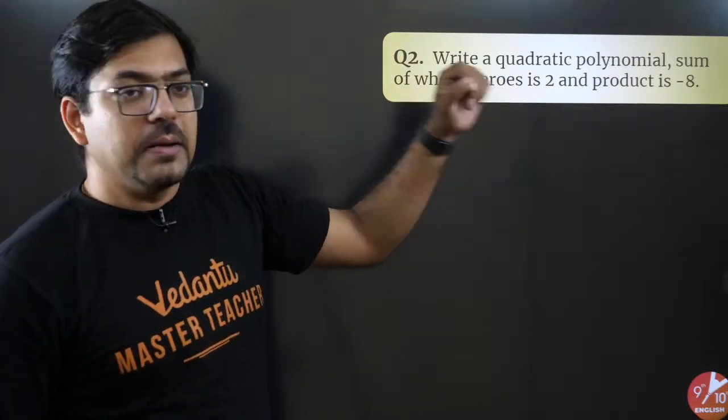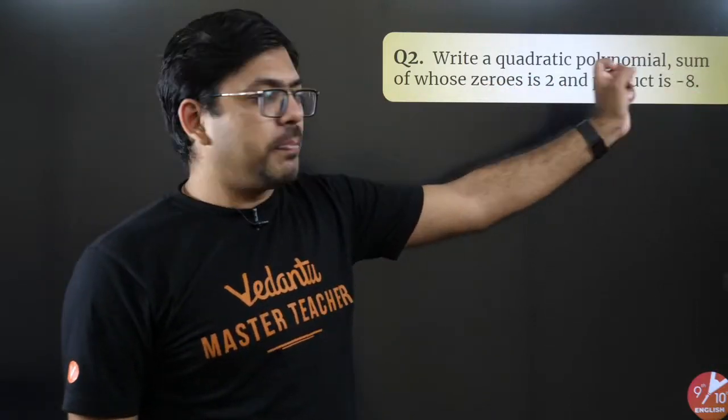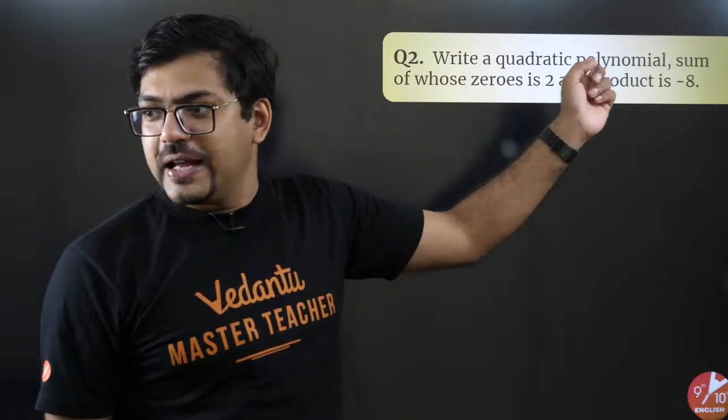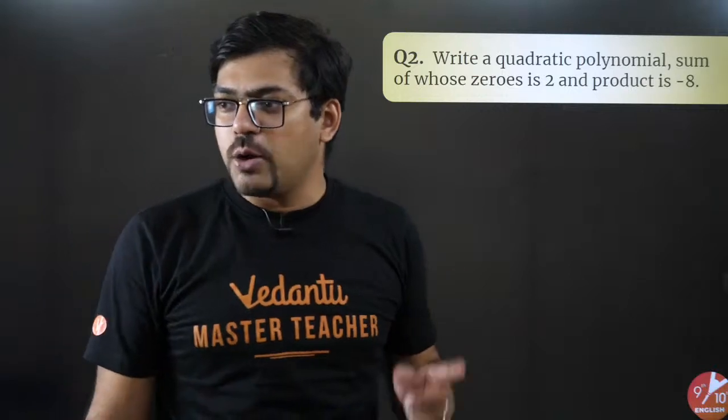x square minus sum times x plus product. So minus sum, there is minus 2x, and plus product means -8. So x square minus 2x minus 8 would be the answer. How many of you are getting it?